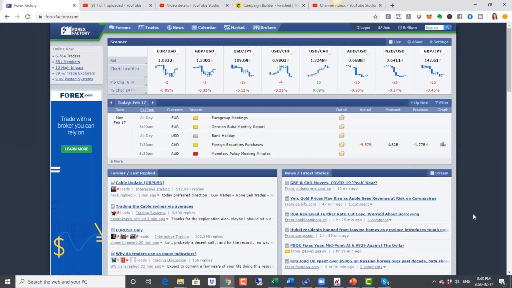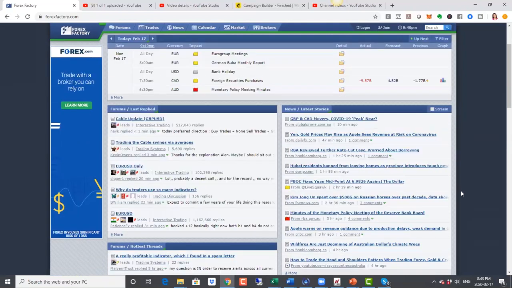Also, we are seeing a renewed coronavirus focus again. We did see that Apple said they may not be able to meet their forecasted revenue because of the production delays in China.